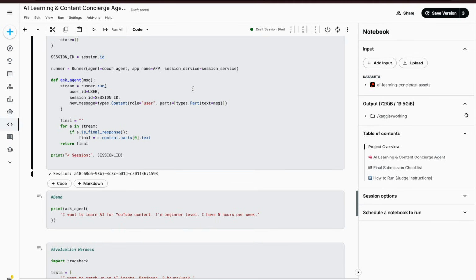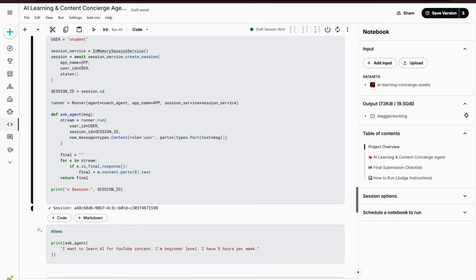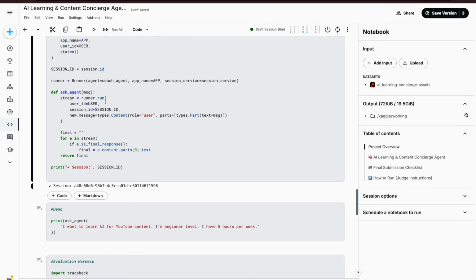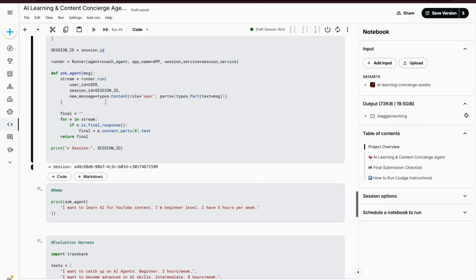Then we'll have ask agent, which is basically the message from the user. So you will have the user and the session ID which is created. You will check what message has come from the user for this session ID, and based on that you will frame your final response.